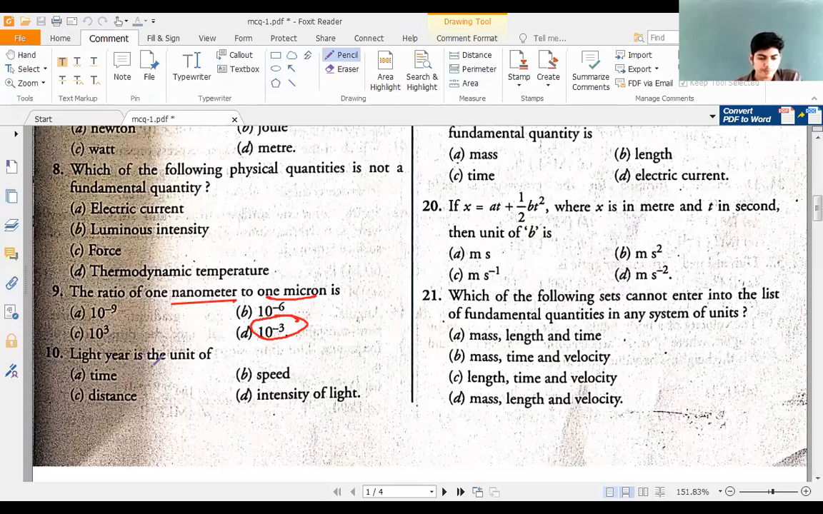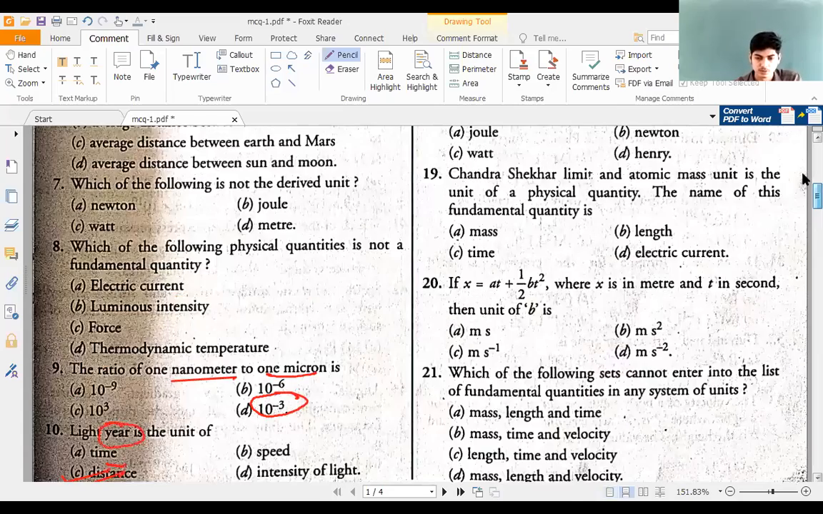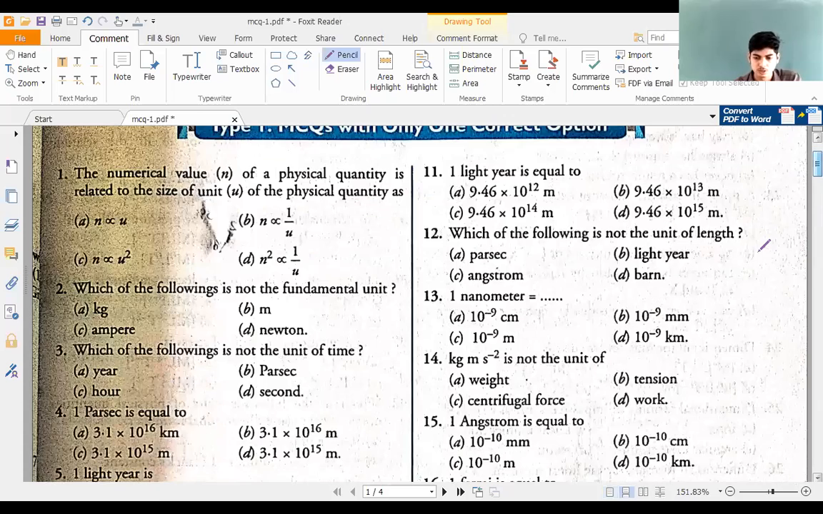Light year, next note. Light year is the unit of time, speed, distance, intensity. Light year is unit of time alla. You should not get it confused. ಇಲ್ಲಿ year ಇದೆ ಅಂತ ಹೇಳಿ ಕನ್ಫ್ಯೂಸ್ ಆಗಬಾರ್ದು. Light year is the unit of distance. Right? Okay, next question.